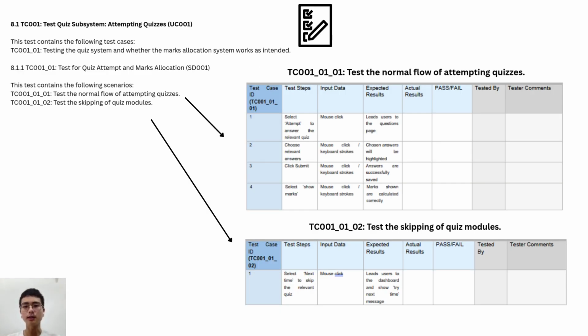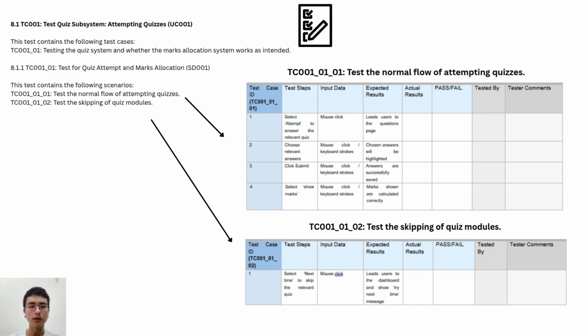Now we will look at test cases as a method of validation for the mindful system. This is a black box technique that only prioritizes the output given a certain input. Firstly, a test is conducted on the user story of attempting quizzes, where we test the functionality of quiz attempt and marks allocation. There are two scenarios in this test case, the normal flow and the alternative flow.